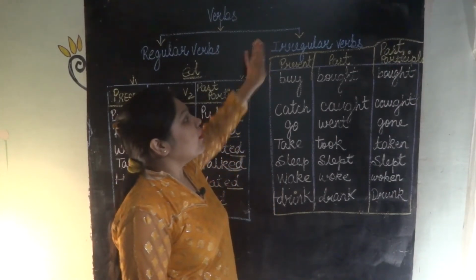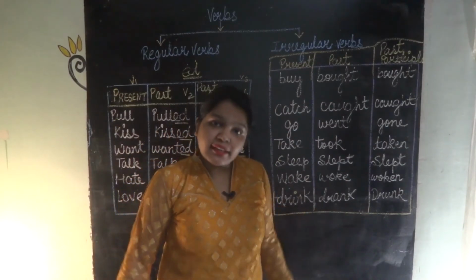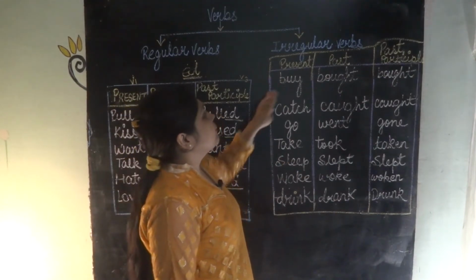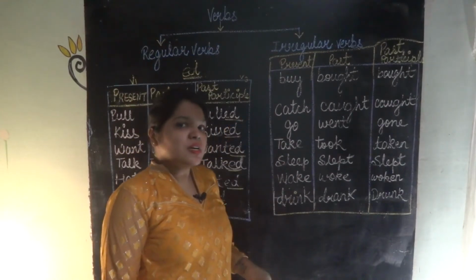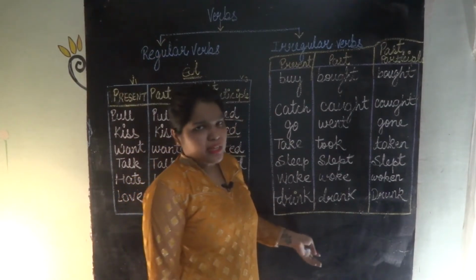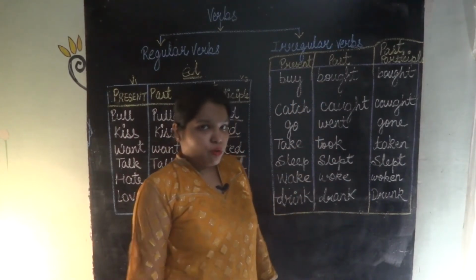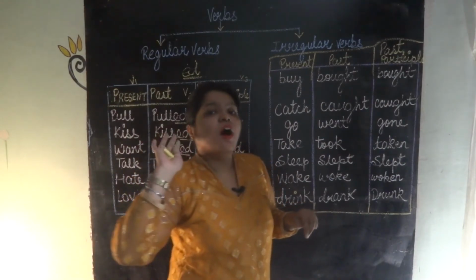Correct. Now irregular verbs. We don't have to add ed. Then what do we have to do? Come, I'll tell you. You have to just write it like this. These are some different words. So you just have to go through it once. No need to learn it, just understand it. You'll get to know. You have to read it twice or thrice to retain it in your brains.